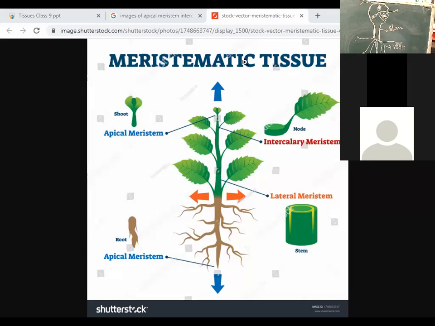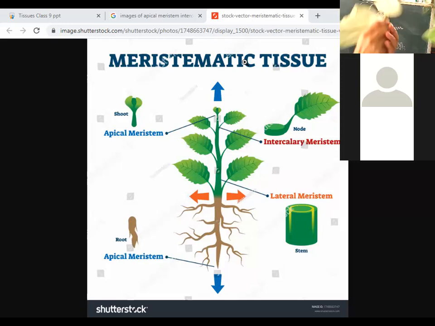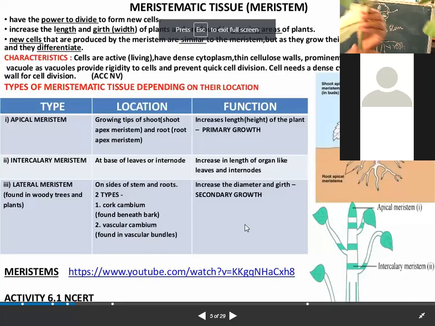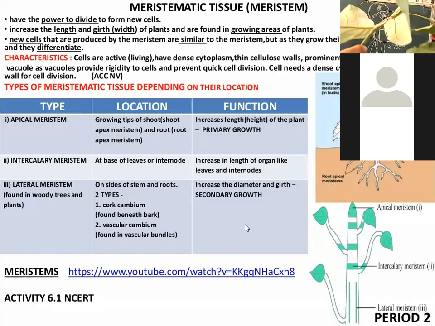Now, when the tissue loses the ability to grow, what it forms is called permanent tissue, not meristematic tissue.